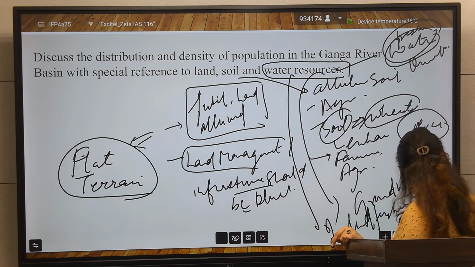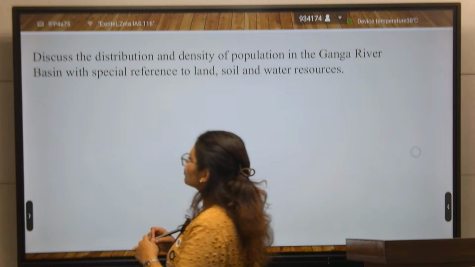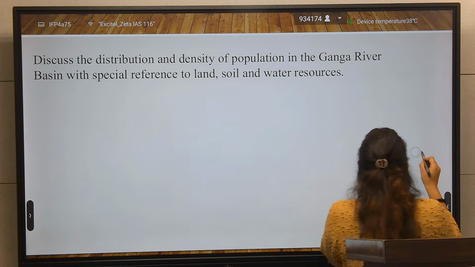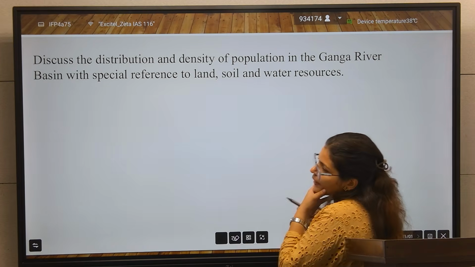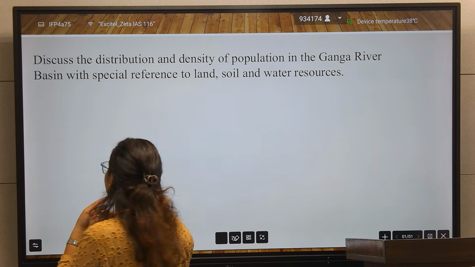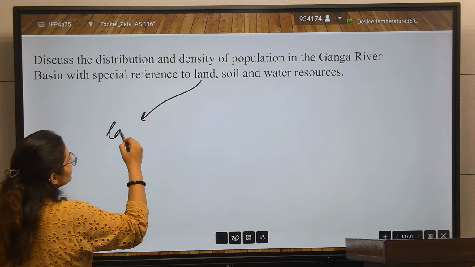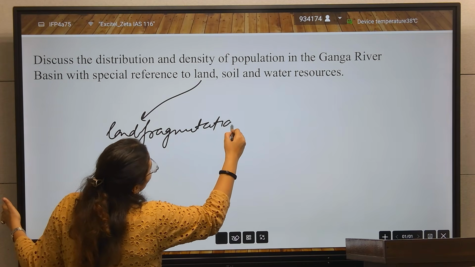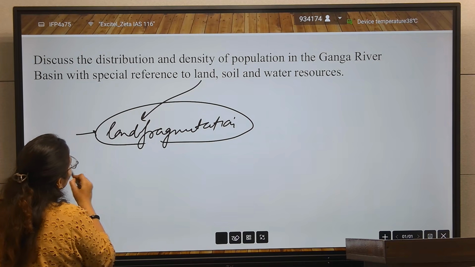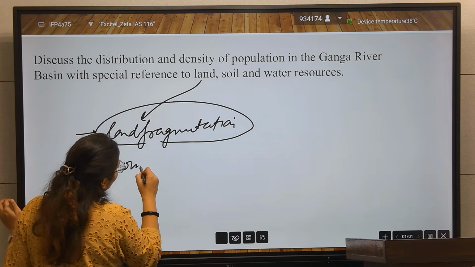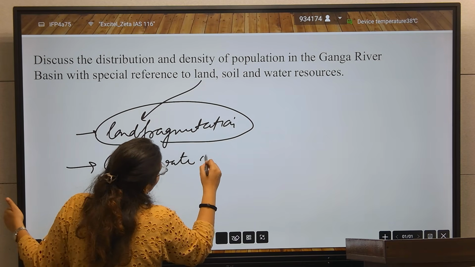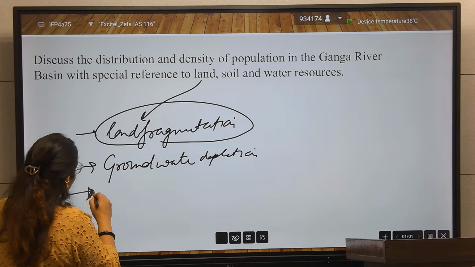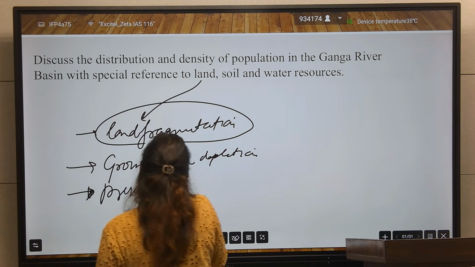After that, this is a 15 marker question. So you will talk about the challenges also. See, in the land, due to high population living in the Gangetic plain, what is happening? There is land fragmentation. So talk about the land fragmentation also. Second, talk about the groundwater depletion also. Talk about the pressure on infrastructure also.